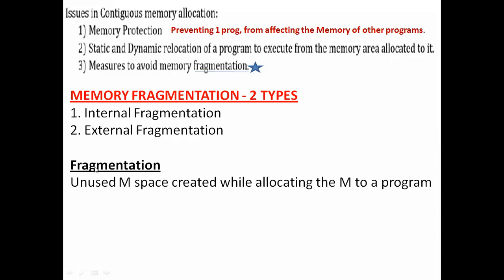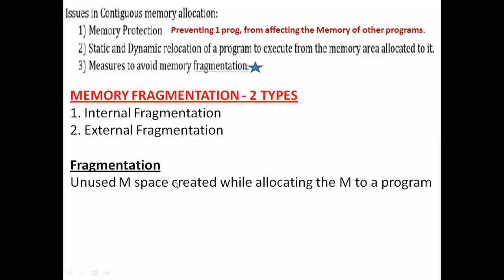We basically have two kinds of fragmentation coming into picture. One is internal fragmentation and the second is external fragmentation. Again, I repeat, memory fragmentation is the unused memory space created while we are allocating memory for a program. While the operating system allocates memory for a process, some of the memory space will be left unused. This unused or wasted memory space is called fragmentation.